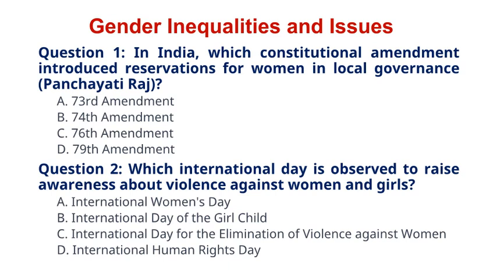Question 2. Which international day is observed to raise awareness about violence against women and girls? A. International Women's Day. B. International Day of the Girl Child. C. International Day for the Elimination of Violence Against Women. D. International Human Rights Day. The correct answer to question 2 is option C. International Day for the Elimination of Violence Against Women. Explanation: this day, observed on 25th November, aims to combat and raise awareness about violence against women.